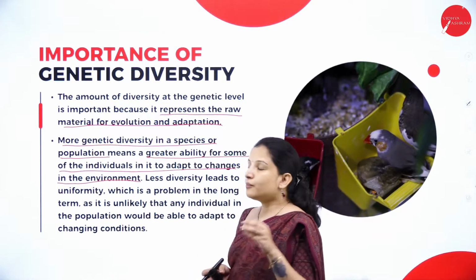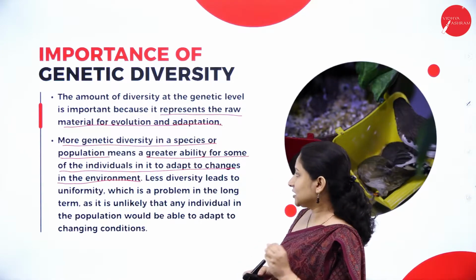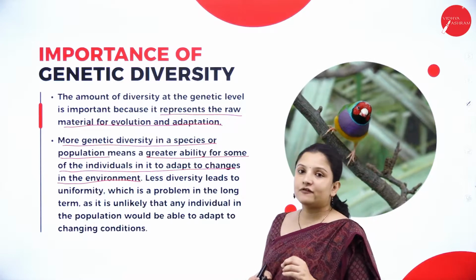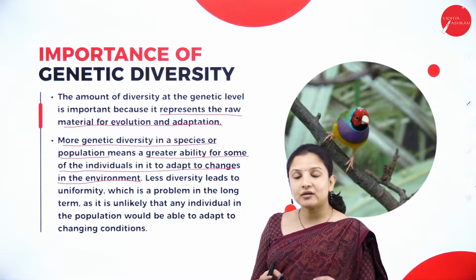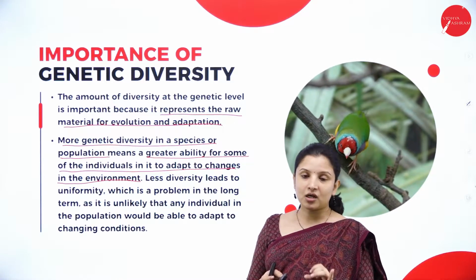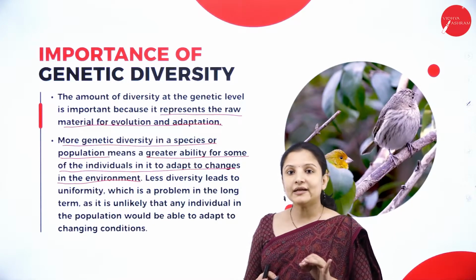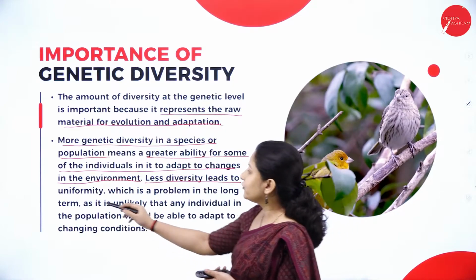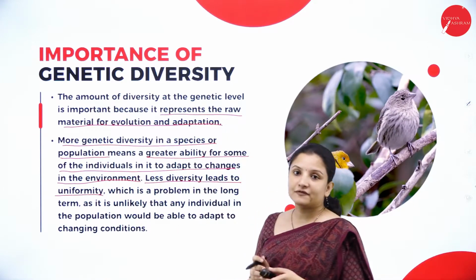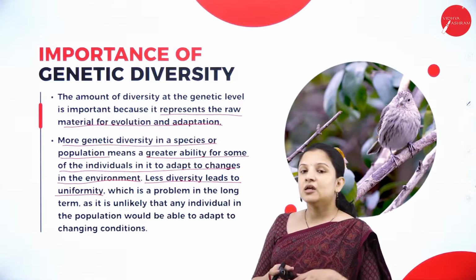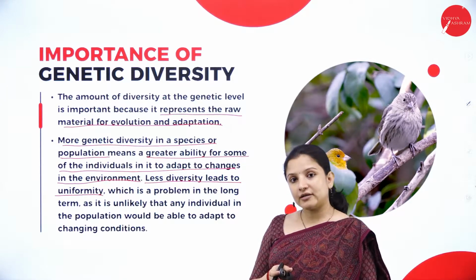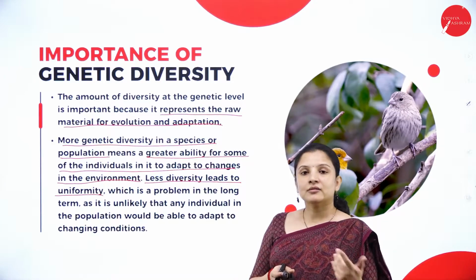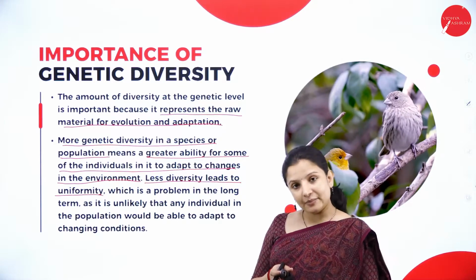So therefore, the more genetic diversity in a species or in a population, the greater the ability for some of the individuals to better adapt to that particular variation in the environment and survive. And less diversity leads to uniformity. So what happens if there is uniformity? Say for example, there is no diversity among the organisms itself. All will look the same. And say for example, can they be the same?